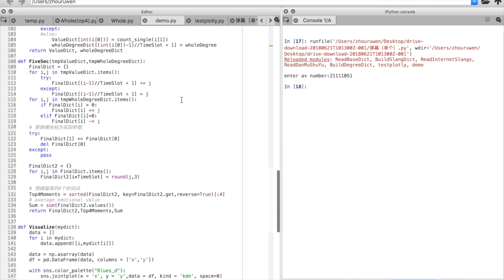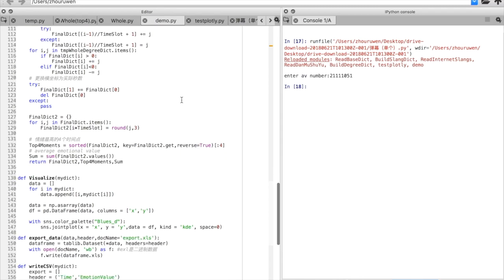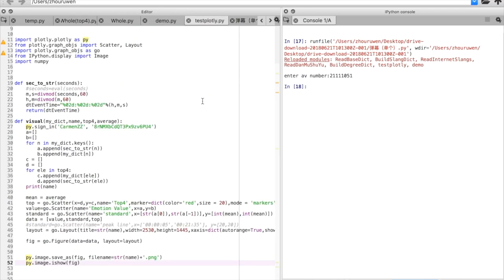Then our third step is visualization. We will calculate the value of all the bullet screens within 5 seconds and use the package called Plotly to demonstrate our final line chart.